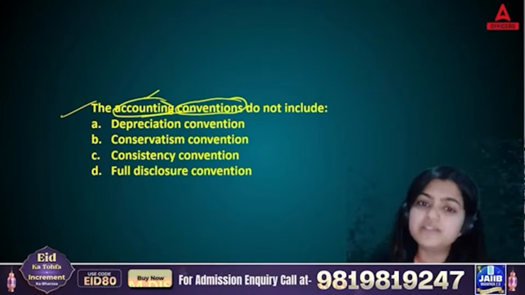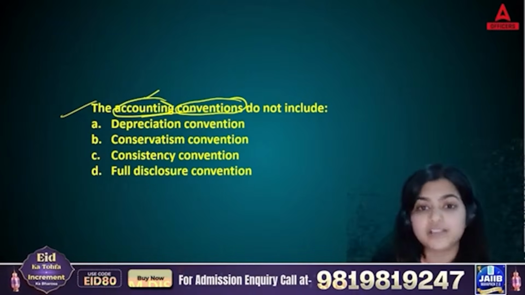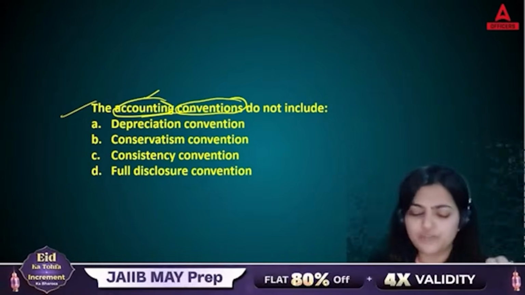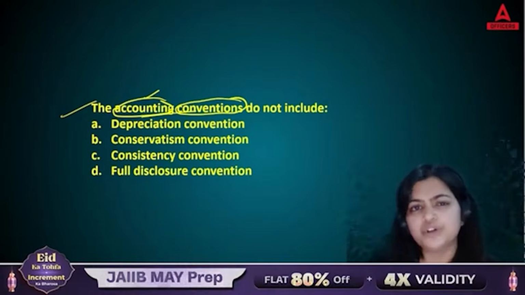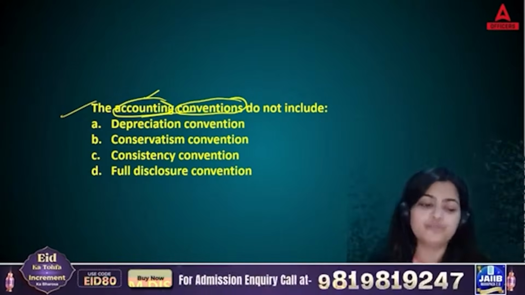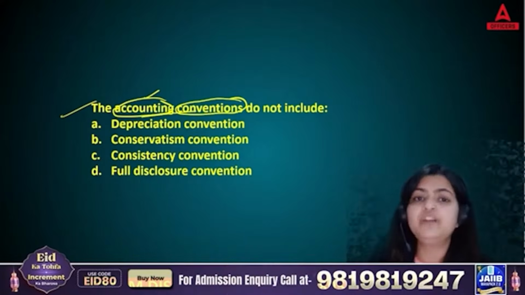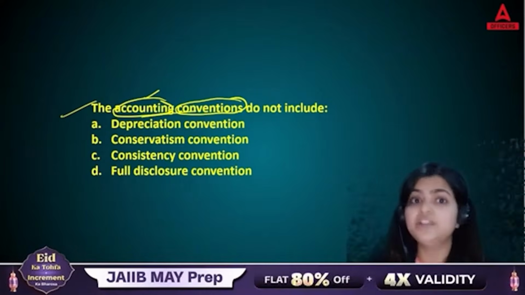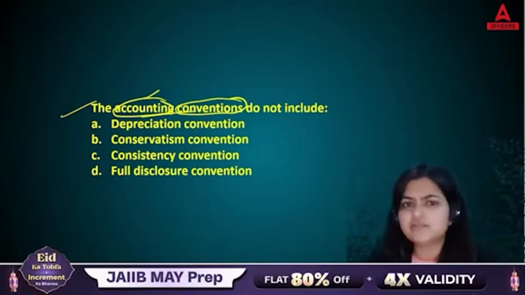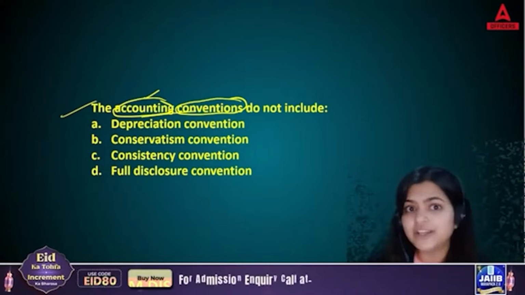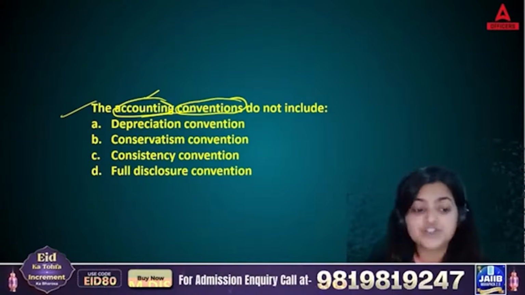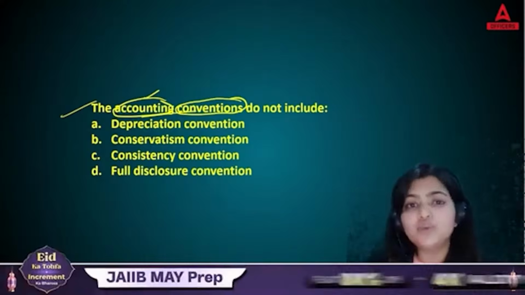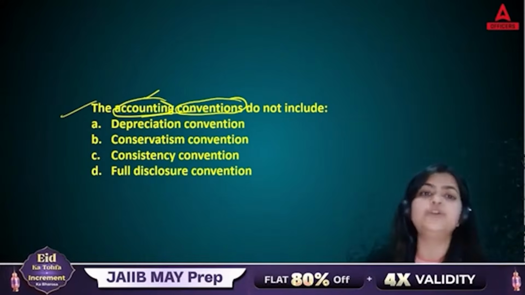Now, conventions means, see, like when you are crossing any traffic, or when you are walking on a road, or whenever you are traveling, you are following some sort of rules and regulations, right? Suppose if you want to travel by train, what will you be doing? Are you going to travel without a ticket? No, of course you are going to purchase a ticket, right? So that is the rule that you have followed. Otherwise, you have that option to travel without a ticket also. But what you did, you purchased one ticket and then you traveled. Correct. So that is some sort of rules and some sort of practices that you are following.